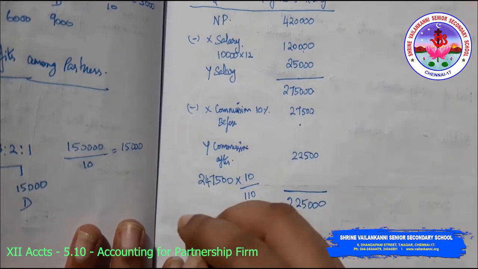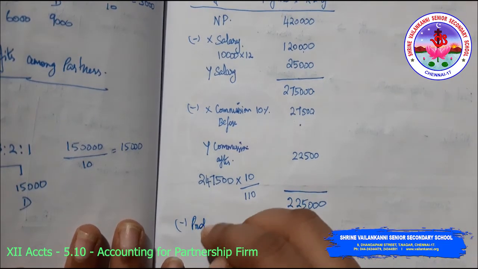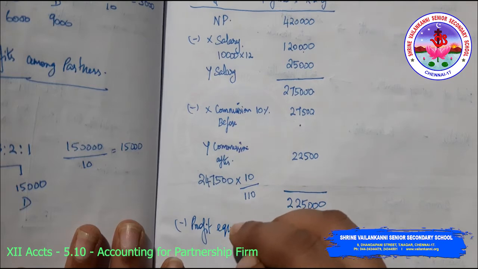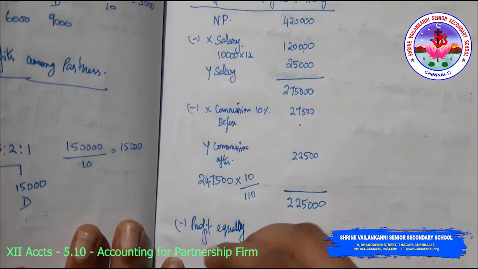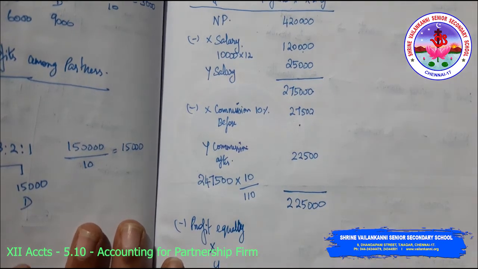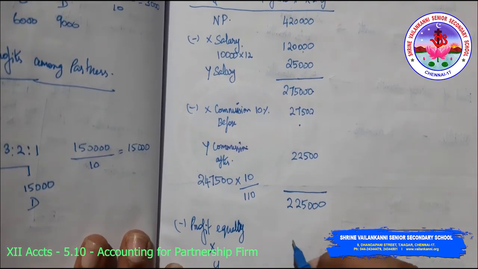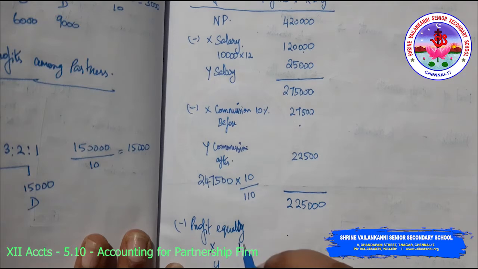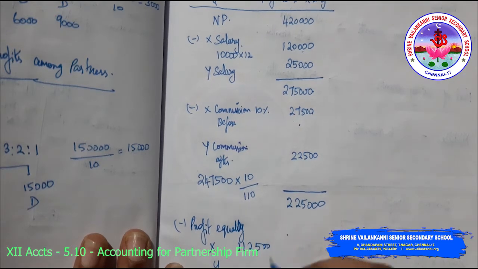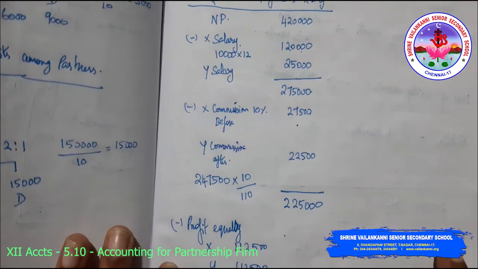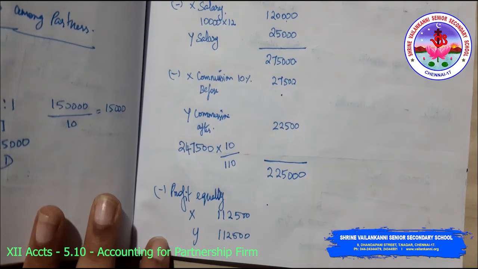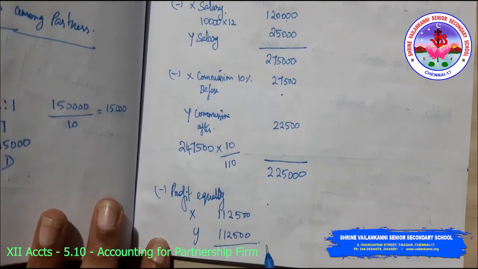So profits equally, so X and Y are going to get equally. So if I'm dividing it by 2, I'm getting 1,12,500, 1,12,500. So this is how we have to show our workings. Okay, so this is our profit.